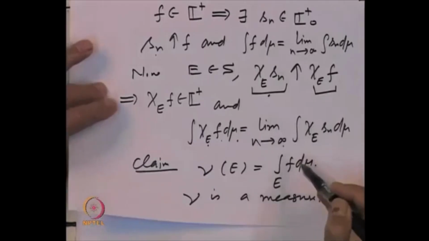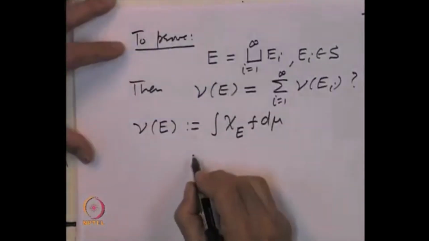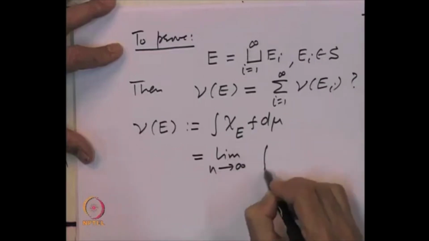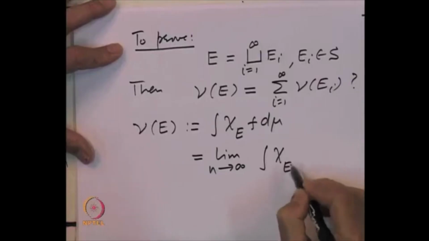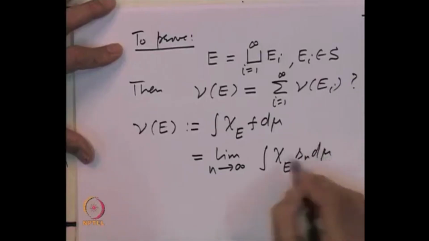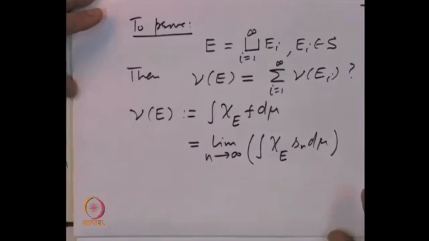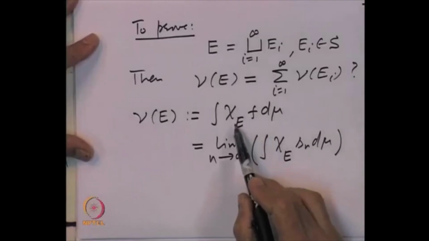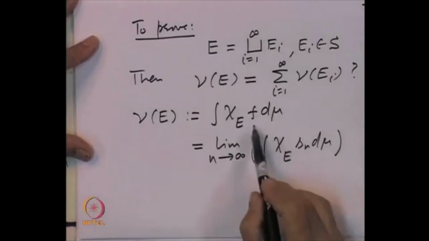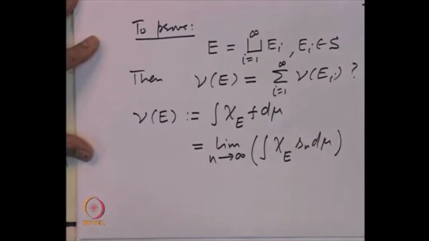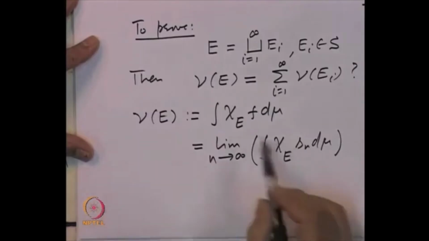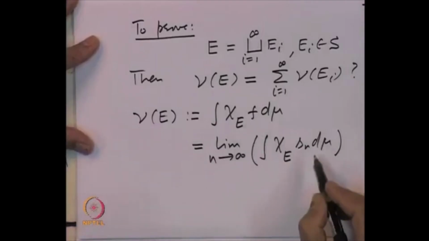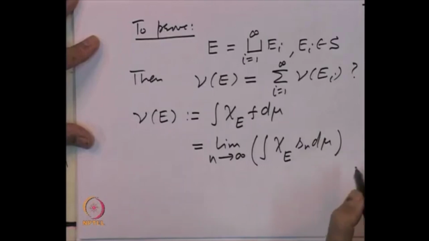So, the indicator function of E times S n will increase to the indicator function of E times f. Hence, the integral of the indicator function of E times f is the limit of the integrals of the indicator function of E times S n d mu.